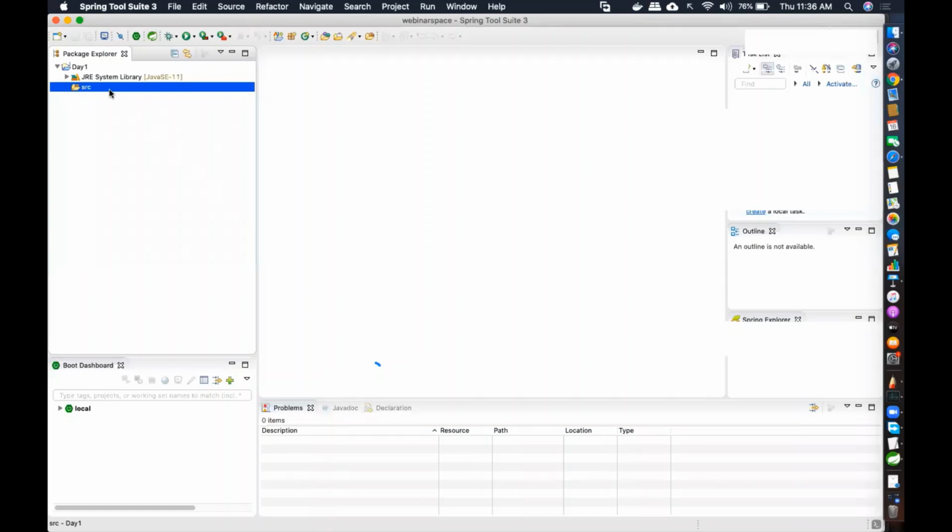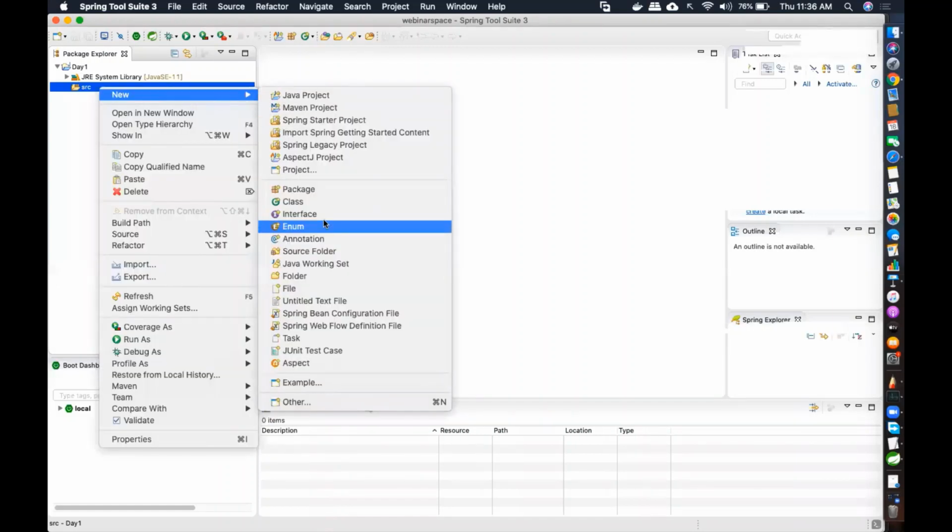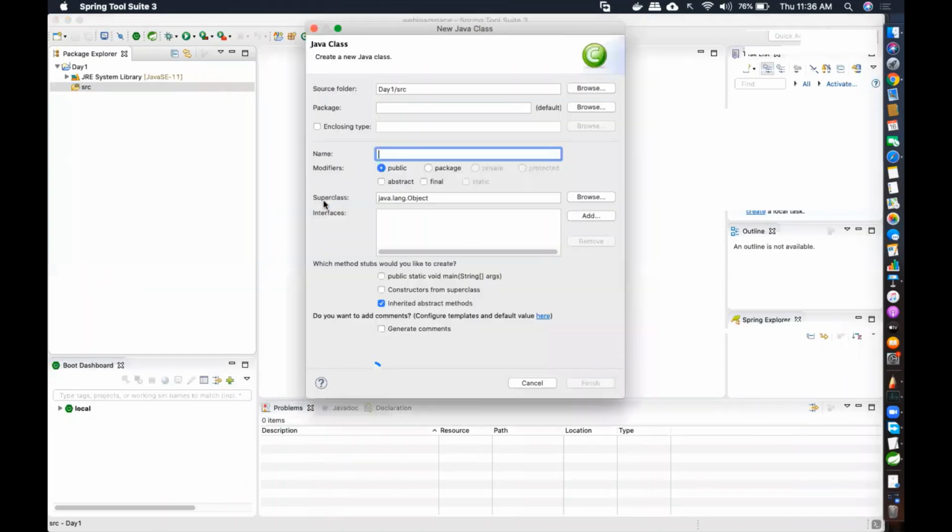Now I'm going to create a Date class. Here I'm going to create the name as Date. If you notice, there is a warning about the package name: use of default package is discouraged. If you do not write any package name, a problem comes later when you try to import this class in other classes.